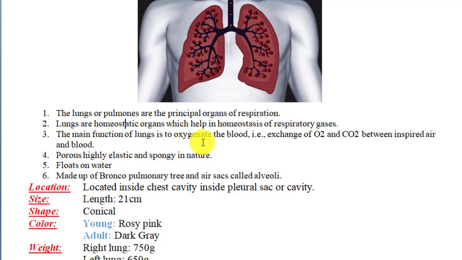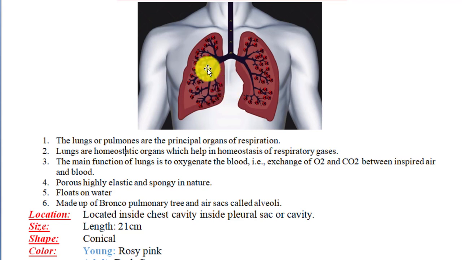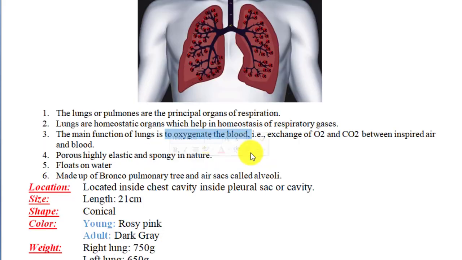The main function of lungs is to oxygenate the blood, right? That is, exchange of oxygen and carbon dioxide between inspired air and blood. When we inhale air, oxygen goes inside the lungs, and carbon dioxide which has been formed in the tissues is brought by blood to the lungs. From the blood the carbon dioxide rushes to the alveoli, and from the alveoli oxygen diffuses to the blood. So the main function of lungs is to oxygenate the blood, and other than that there are also other functions which we will see next.